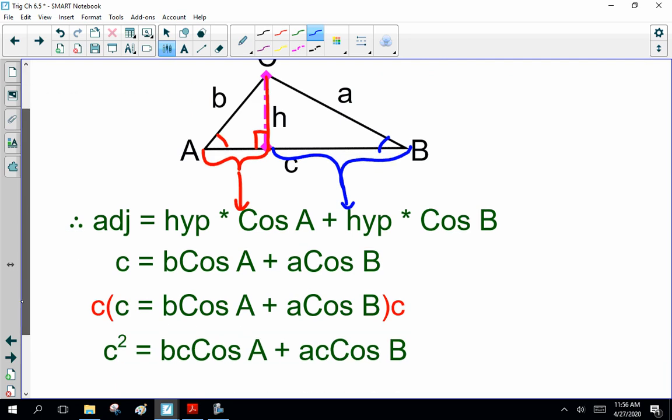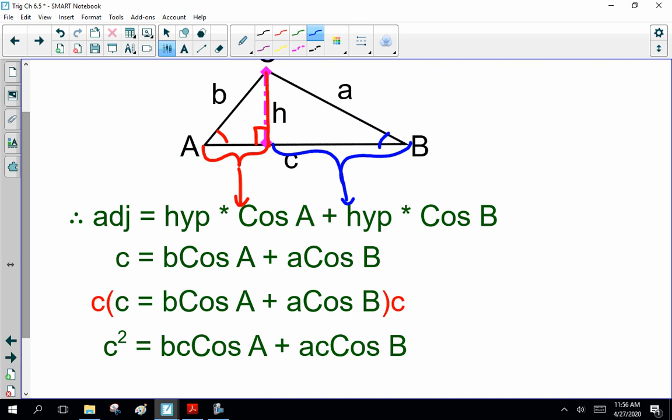Okay? Now, as I said, I'm deriving this law. You don't have to remember it. You don't have to know where it comes from. I just want you to go, oh, it's not magic. It comes from somewhere. I can figure this out. Now, then we go C equals, so the adjacent side, or the total side of C, is B cos A plus A cos B.